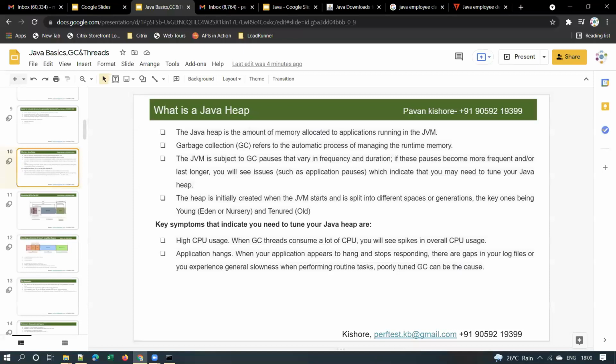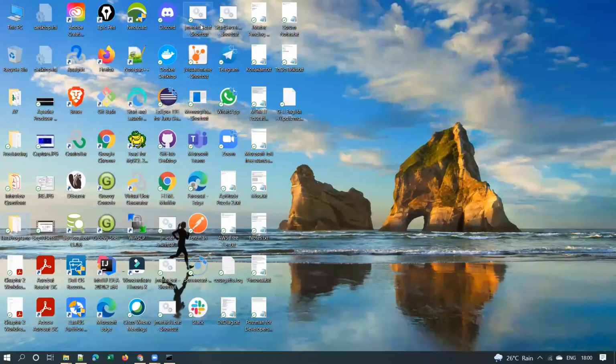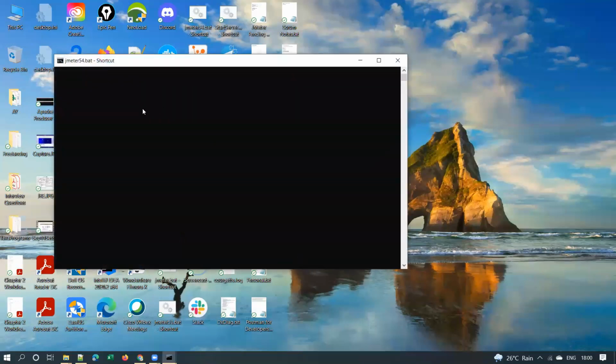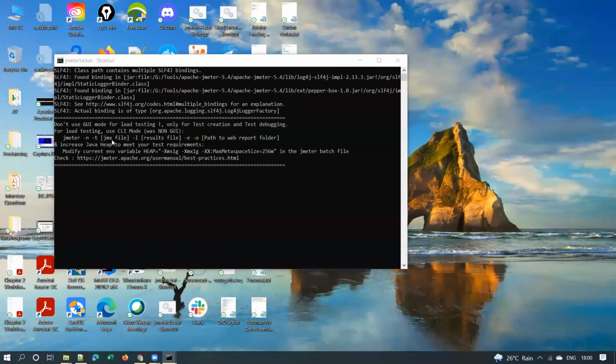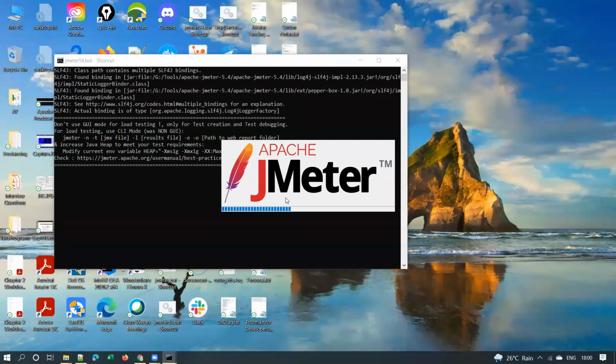Let me give some examples here. When you install JMeter, everyone installs JMeter, you have worked on JMeter for quite some time. When you start JMeter, if you observe the JMeter console, let it come up, by default 1 GB of memory will be allocated for JMeter.